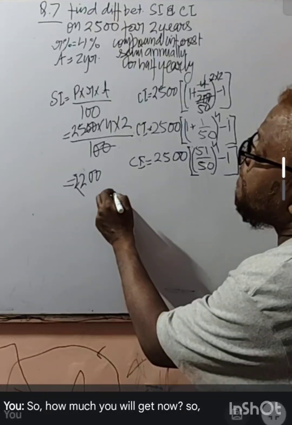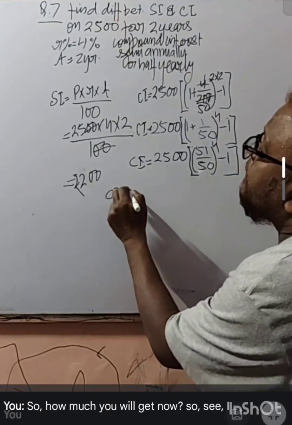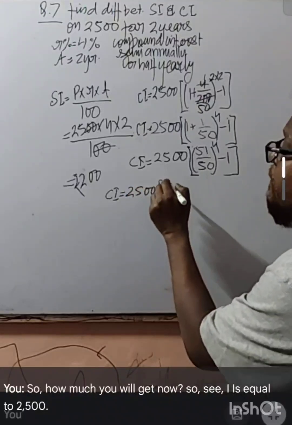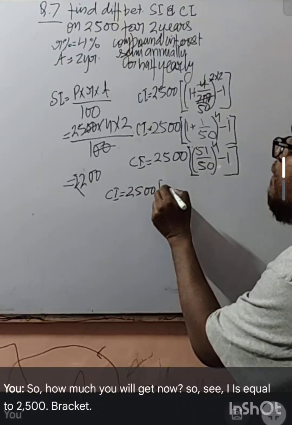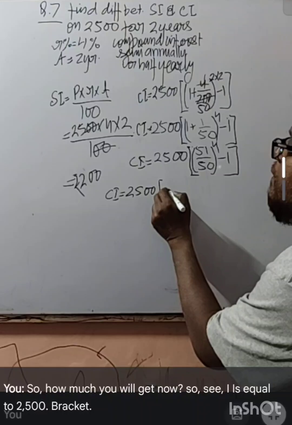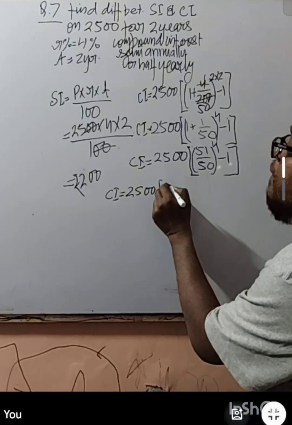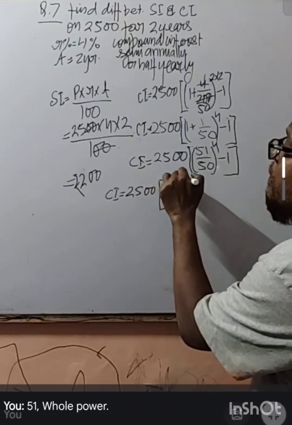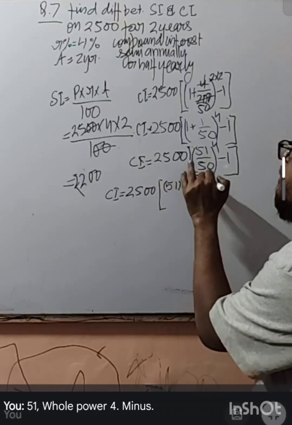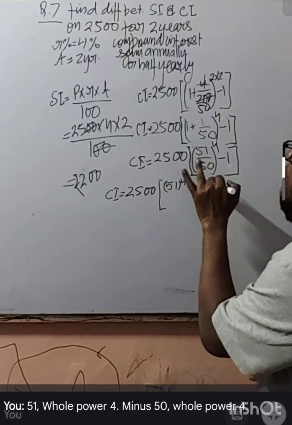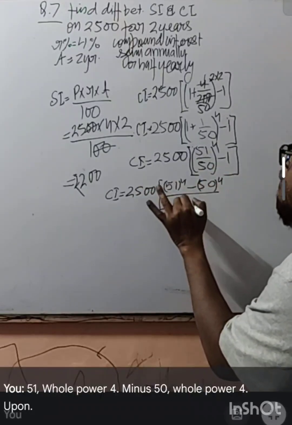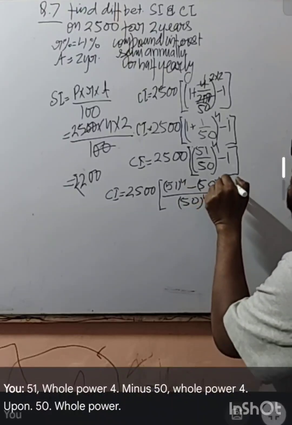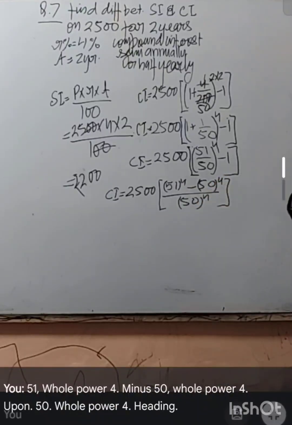CI is equal to 2500 bracket 51 whole power 4 minus 50 whole power 4 upon 50 whole power 4. Getting?